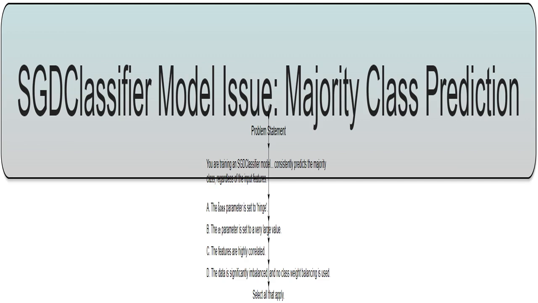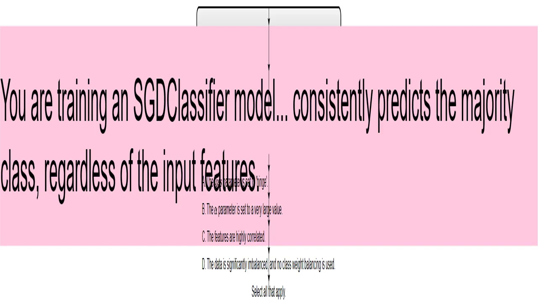Let's find out why. I'm training a SGDClassifier model, a type of machine learning model, and it's not working correctly. It only predicts the most frequent category in my dataset, which isn't helpful. I'm trying to figure out what is causing this failure.